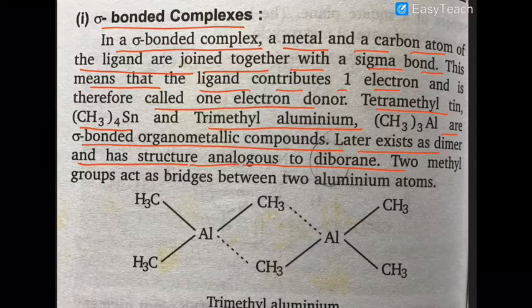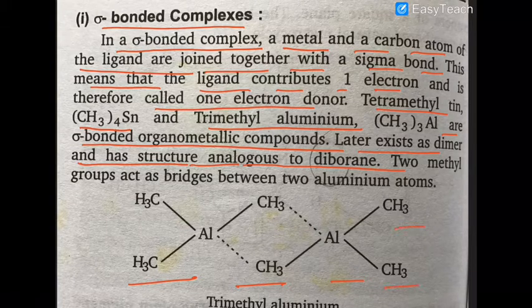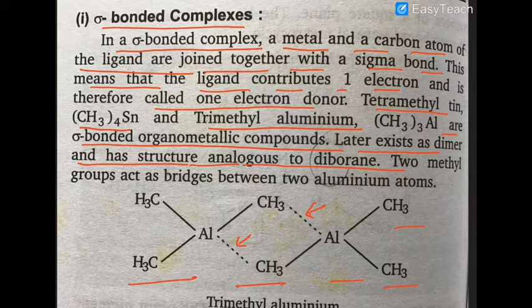Look at that here. They exist as what? This is trimethyl aluminium. And what has happened here? Dimerization occurs. So this is the bridge. Two bridges are able to form up here.